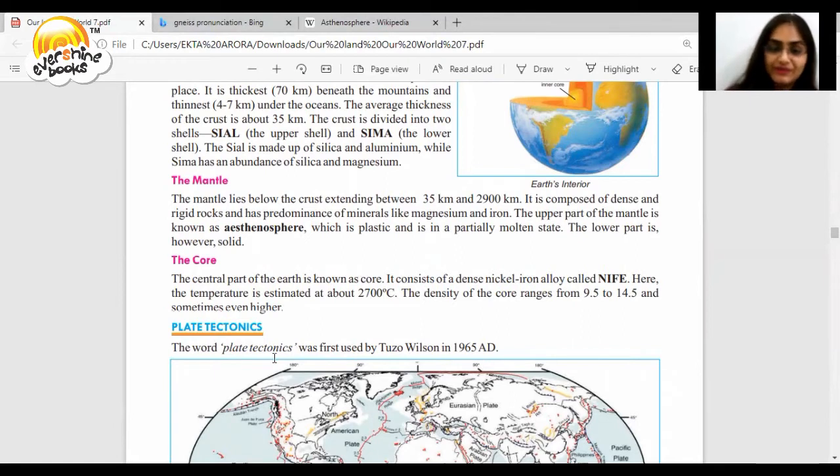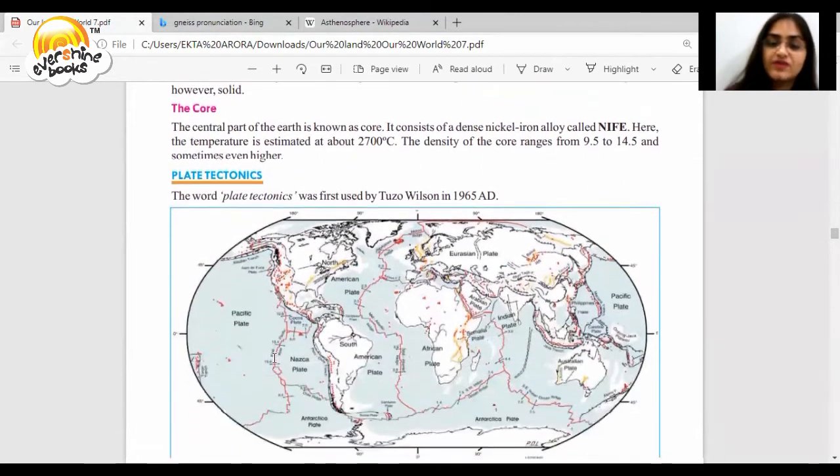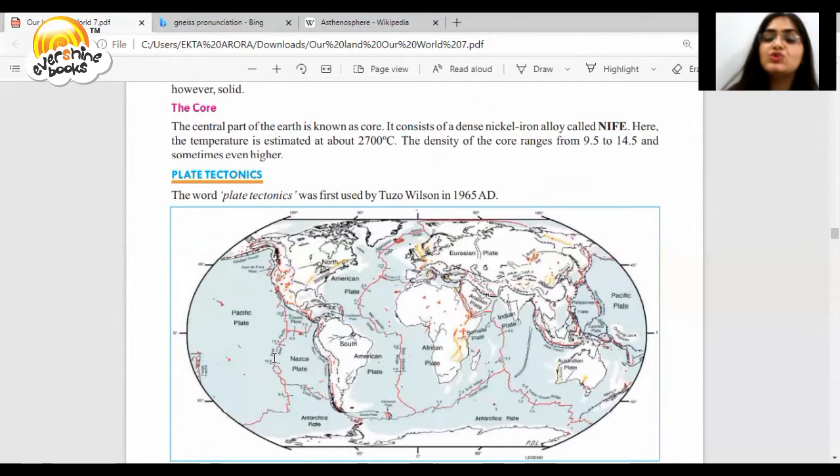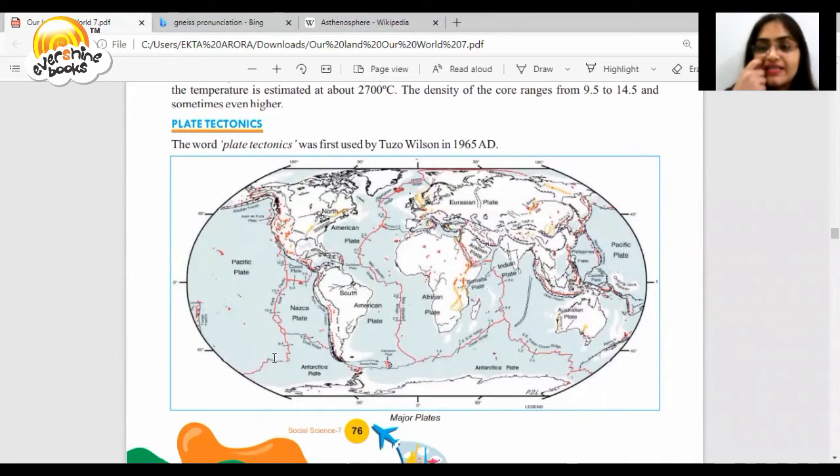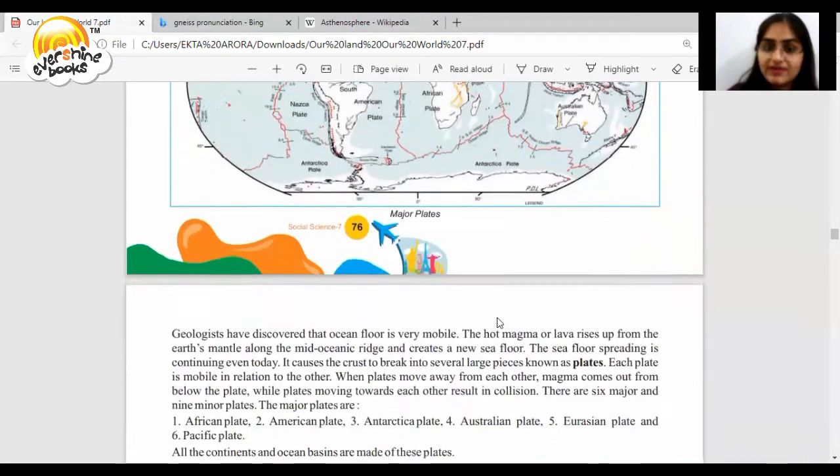Plate tectonics. The term plate tectonics was first used by Tuzo Wilson in 1965. See, these are the plates: Pacific plate, South American plate, North American plate, African plate, Eurasian plate. So these are the plates. We are going to discuss them now.